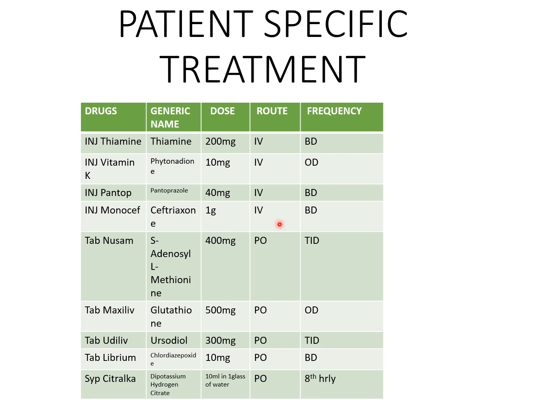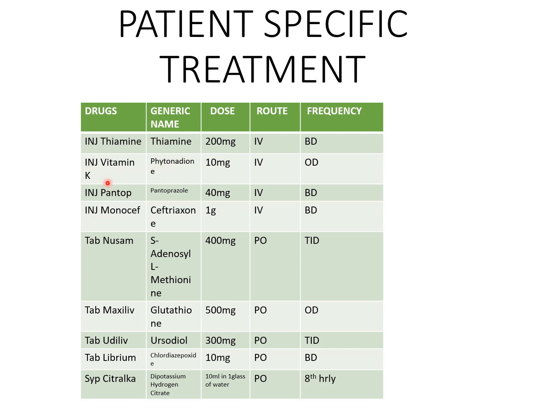This is the patient specific treatment that was given in a particular hospital. The patient is given injection thiamine, vitamin K. Thiamine is vitamin B1.